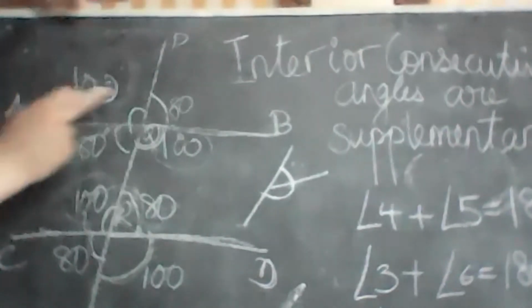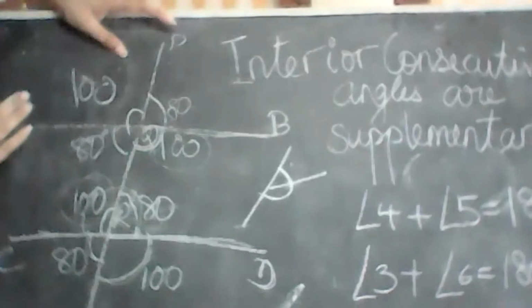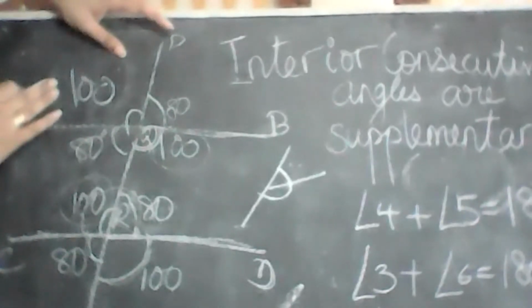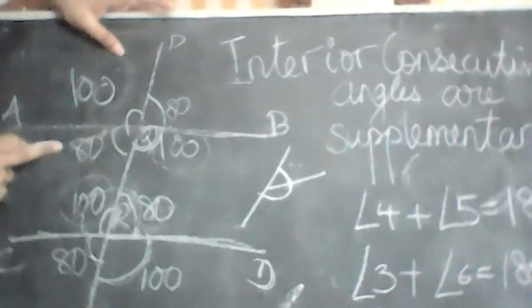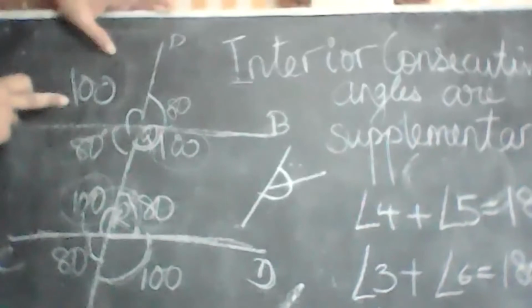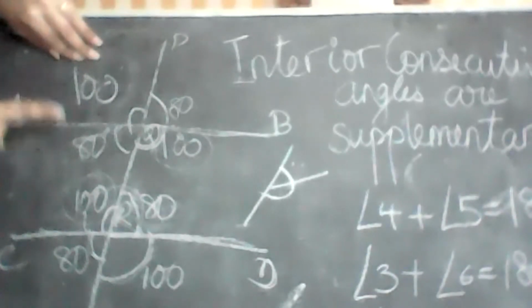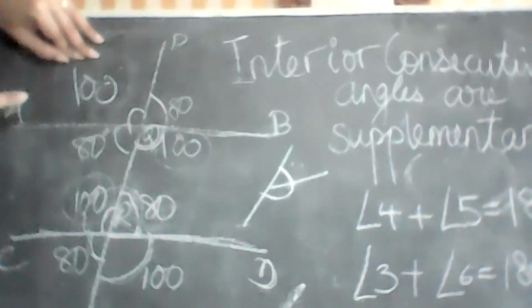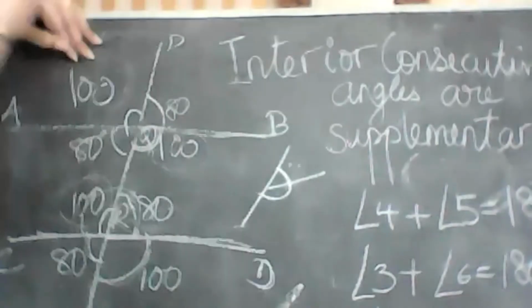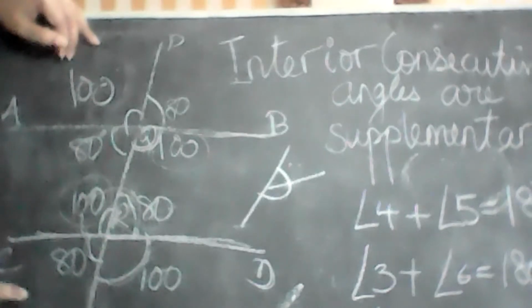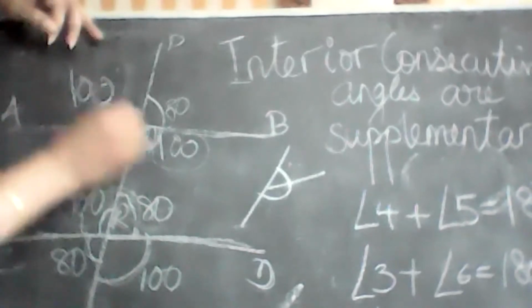Ma'am, supplementary angle, that Subhan said. Yes. Again, supplementary angle is DQA and AQR. Very good. And one more reason, it is a corresponding angle with PQA and QRC. Very good. And third reason is it's an exterior alternate angle. Excellent. One more. And it is a vertically opposite angle.